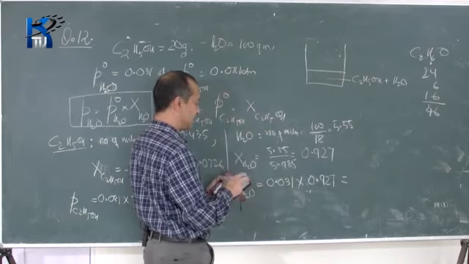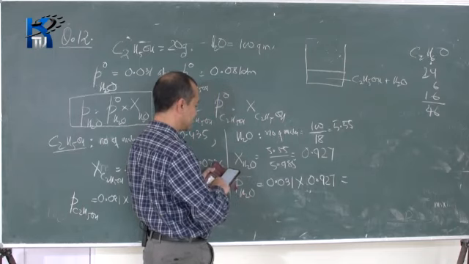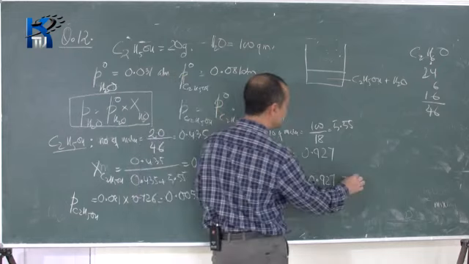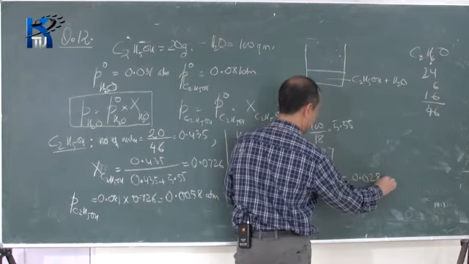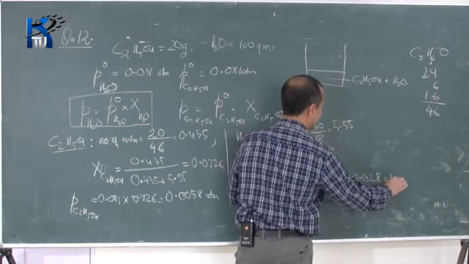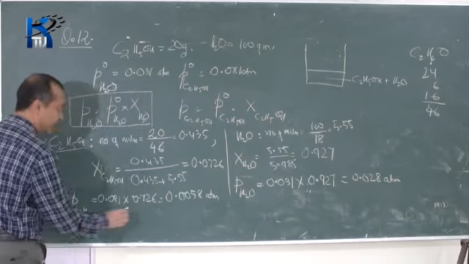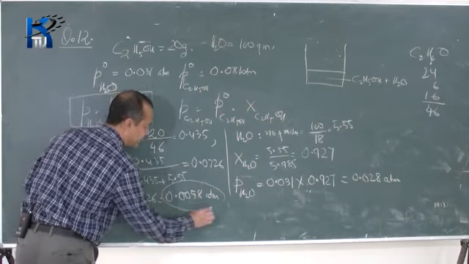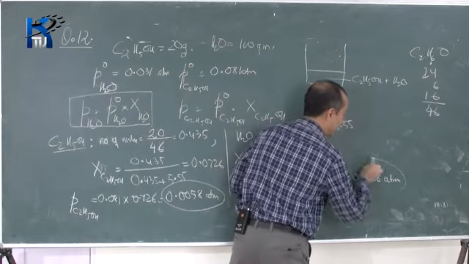If you simplify this, you get 0.028 atmosphere. So this is the pressure exerted by ethyl alcohol, and this is the pressure exerted by water.